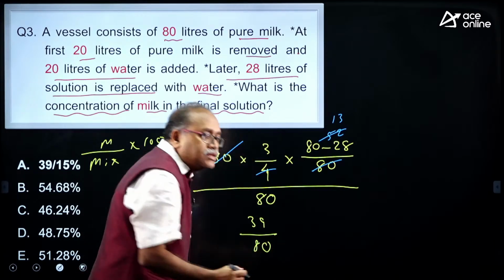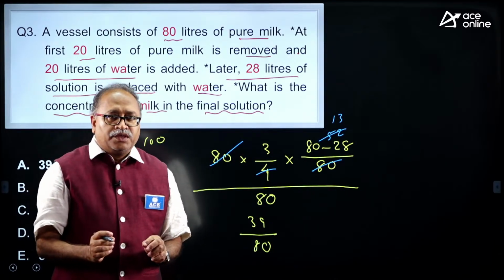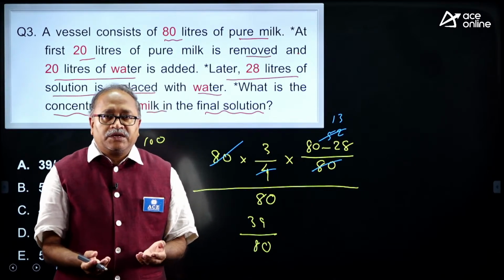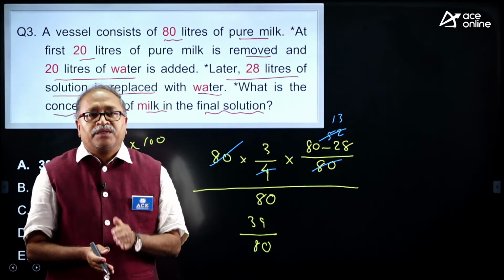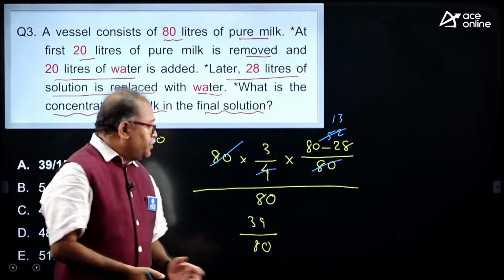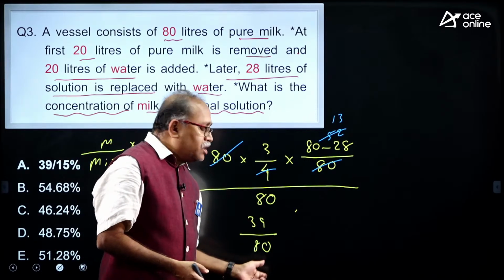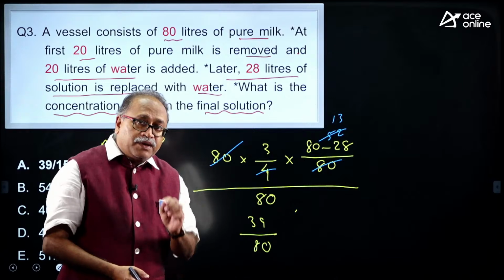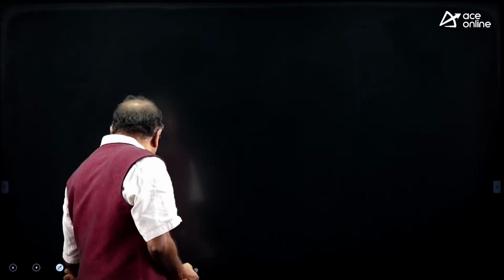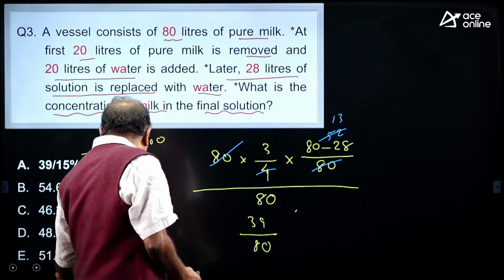In most of the cases I am not teaching anything to you. The only thing, wherever the best method is there, I discuss that part, and it is practice for you. Now, how do I calculate this percentage? So, one thing is into 100 and you can go for that, but the other thing is, my dear friends, look at this one.